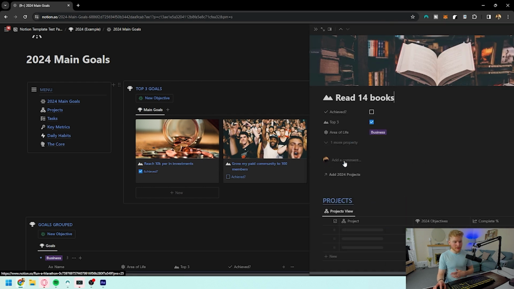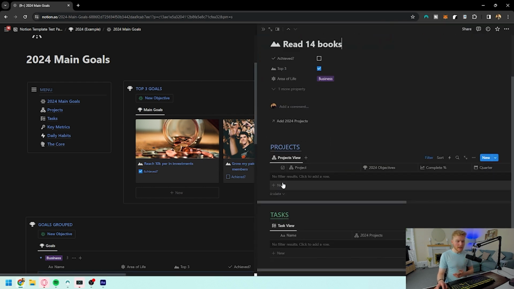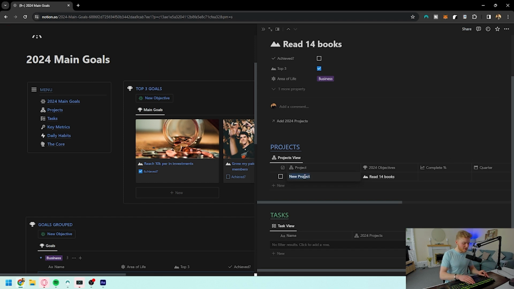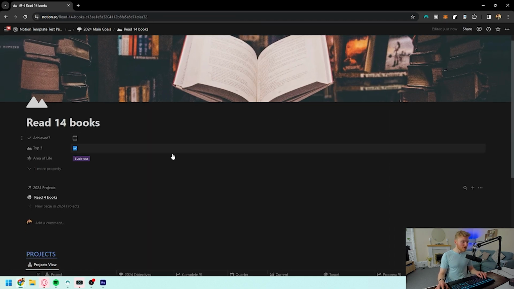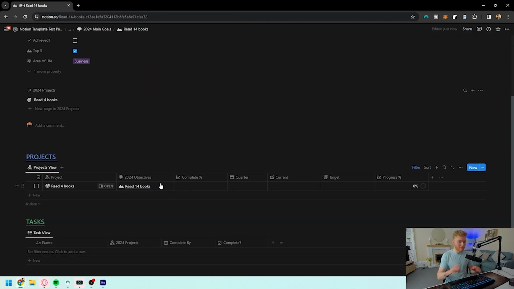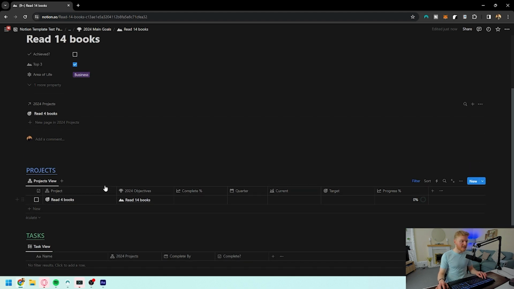So what we could do from here is add a project that's related to it. So one of the projects I'm wanting to do maybe for quarter 1 is read 4 books. Now, because this can be quantified, this is something that I'm going to want to probably have a target for. So I'm going to open this up full so that you can see a little bit more about what we're doing, and we have an easier way to actually read everything.